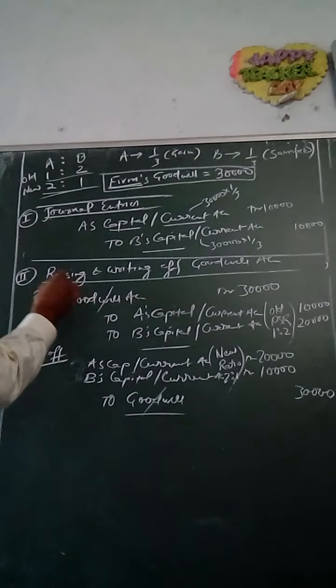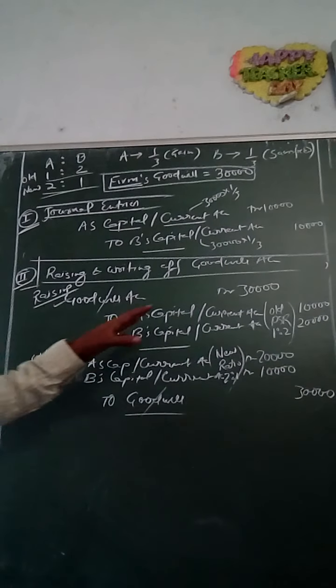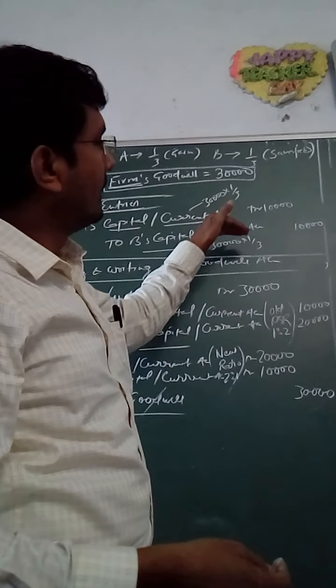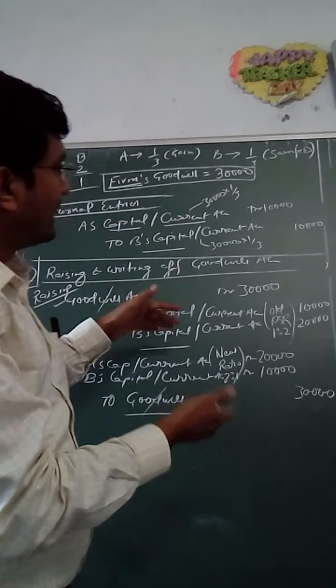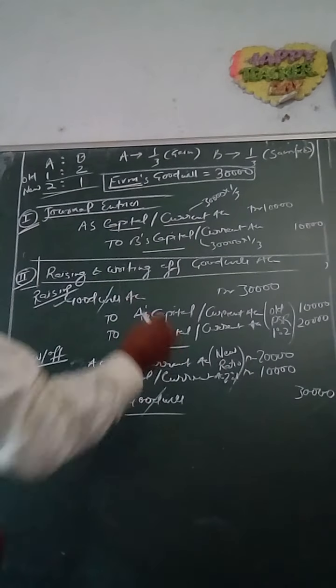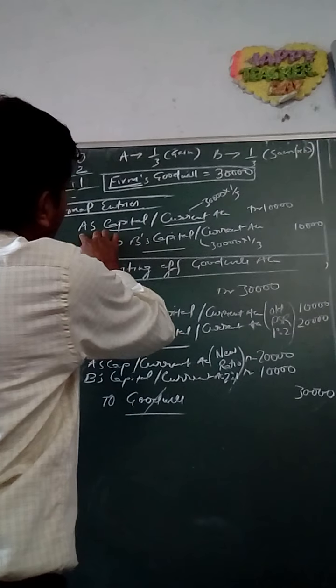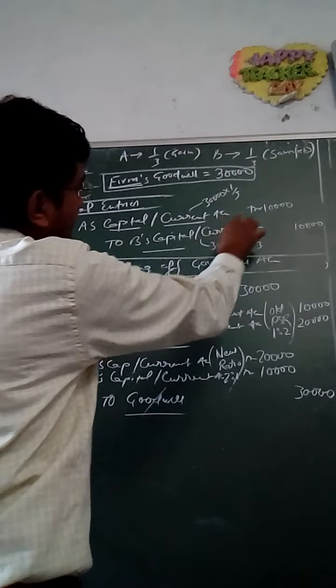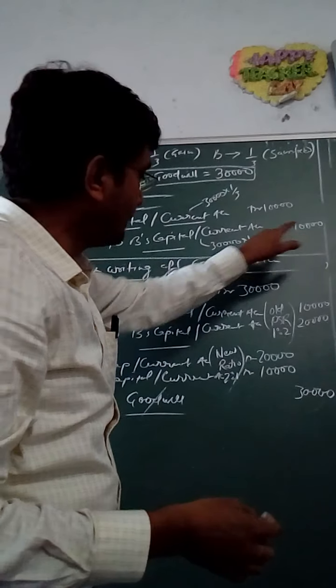if you compare the method 1 with method 2, then you will find that there is no difference between method 1 and method 2. Actually it looks different, but the net effect of both the methods is the same. Look at the method 1. You will find that in method 1 A's capital has been debited by 10,000, that is A is paying to B 10,000 rupees.